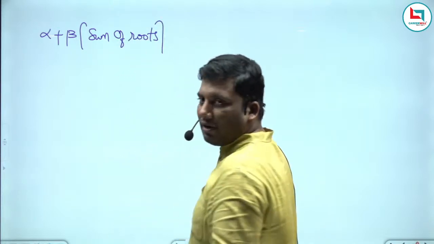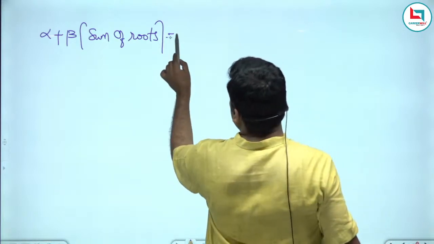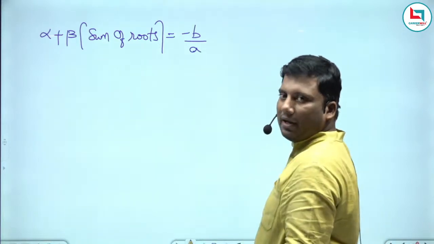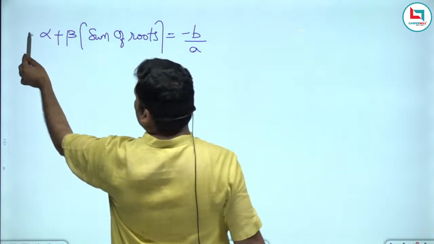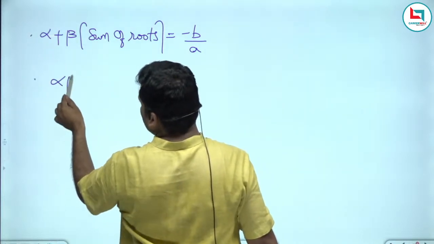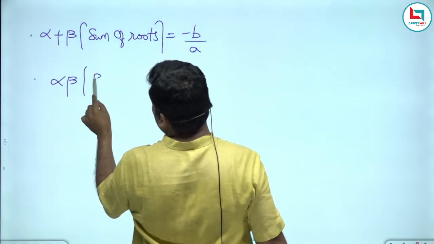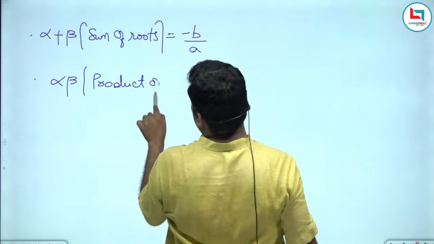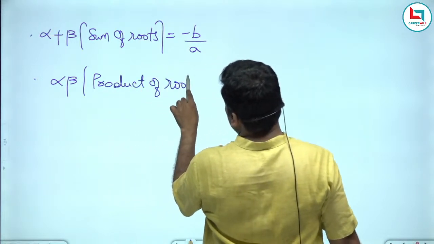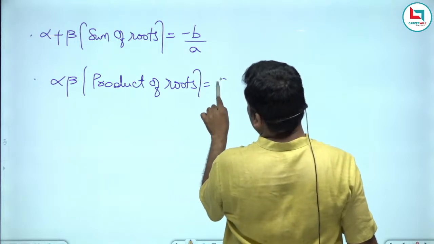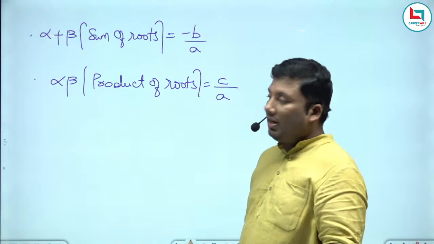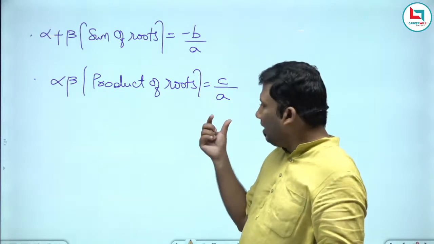It is the sum of the roots, given by minus b by a. What is alpha beta? Alpha and beta are the roots of the equation, so alpha beta is the product of the roots, given by c by a. Alpha plus beta is minus b by a, alpha beta is c by a.